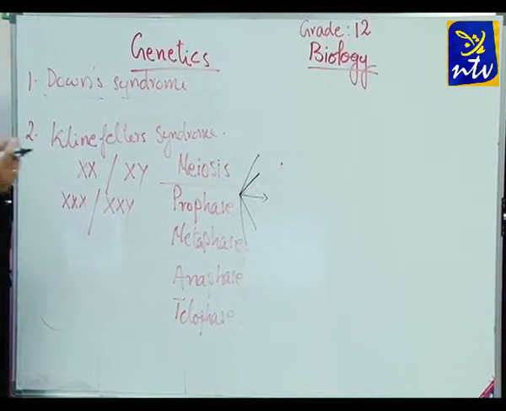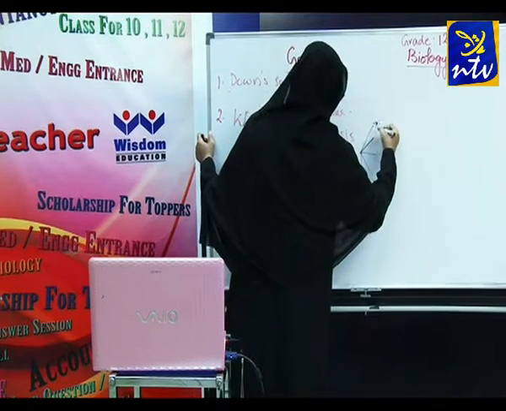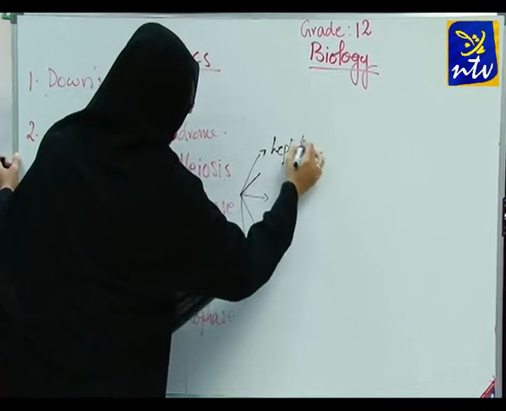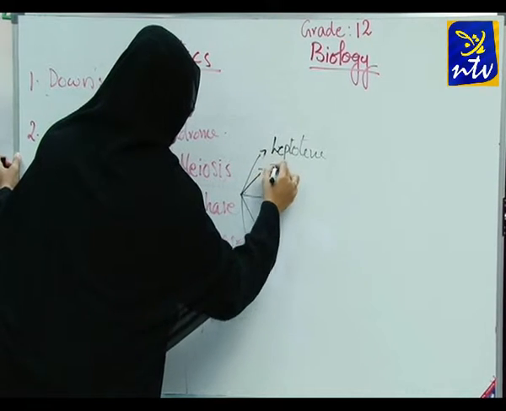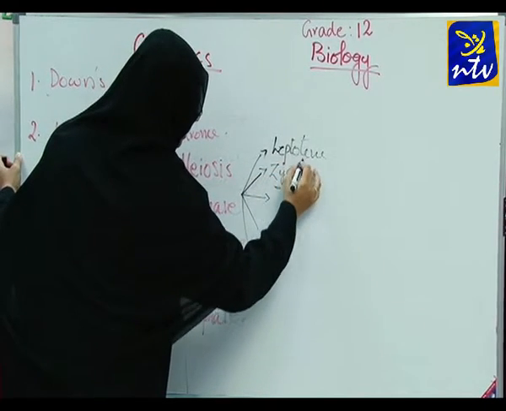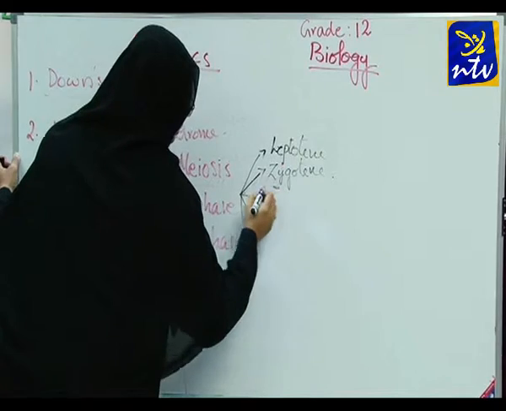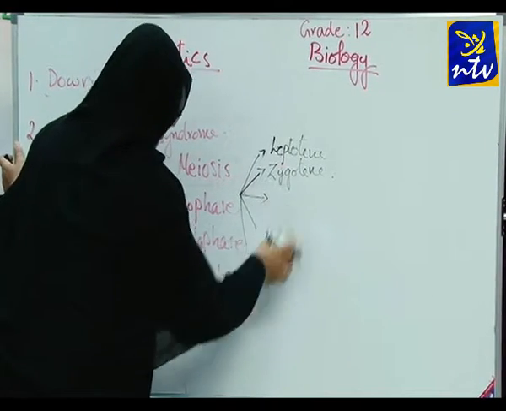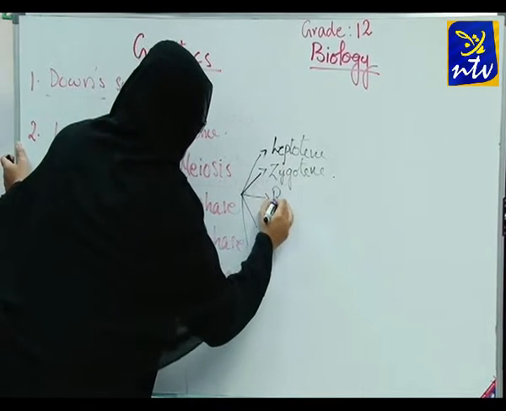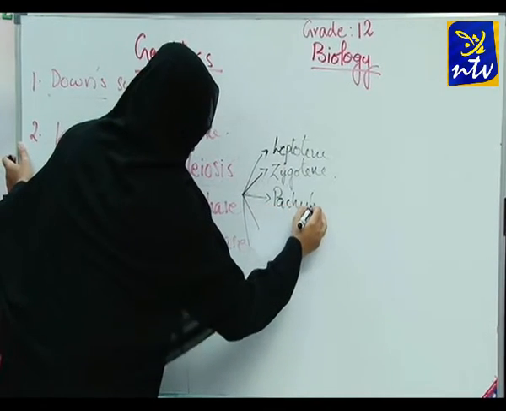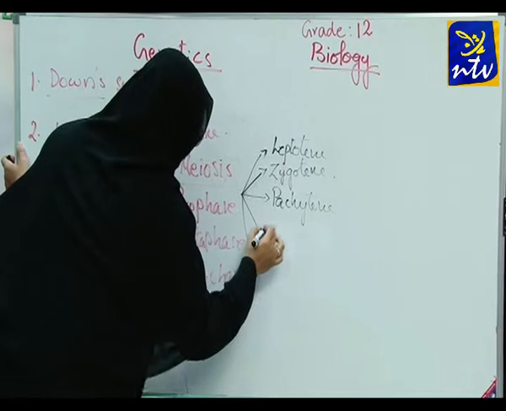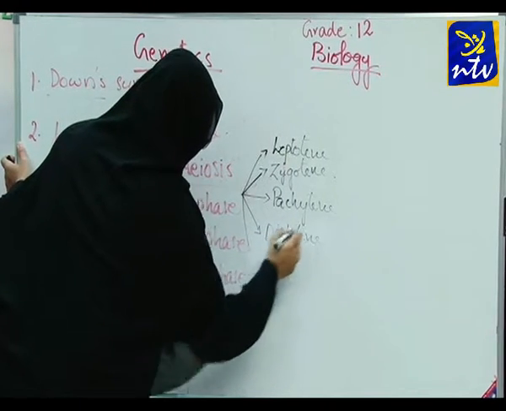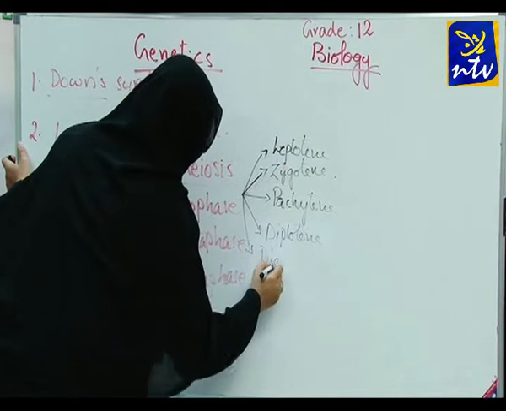Prophase itself is divided into many phases: leptotene, zygotene, pachytene, diplotene and diakinesis.